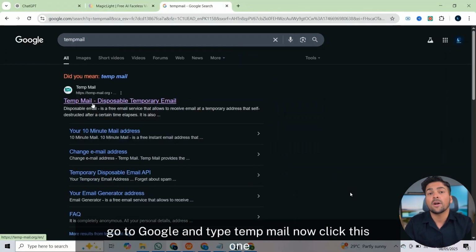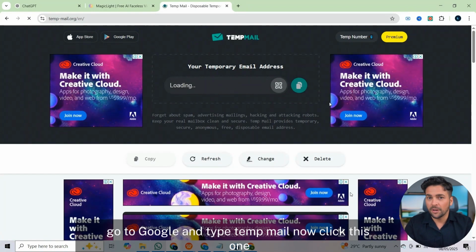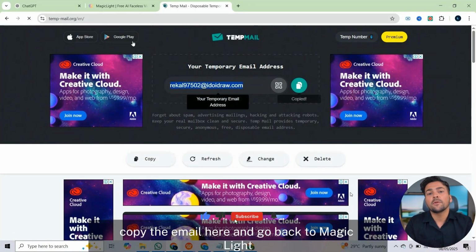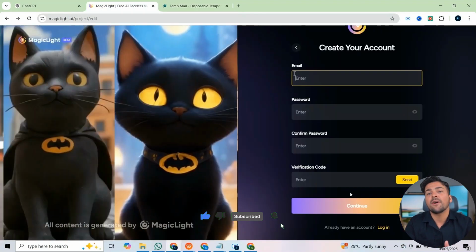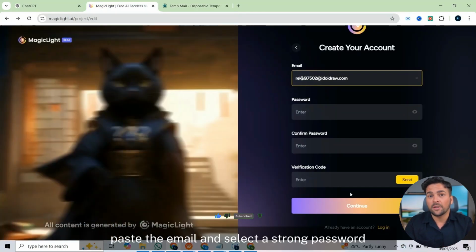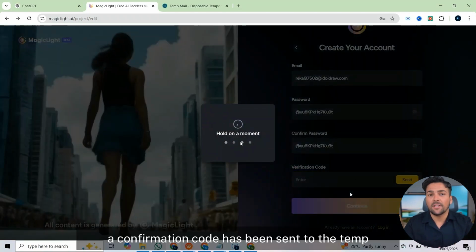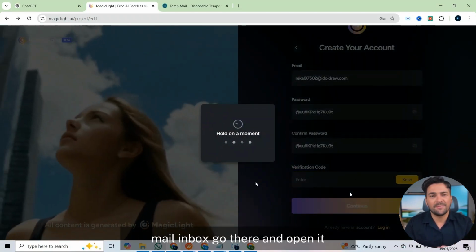Go to Google and type temp mail. Now click this one. Copy the email here and go back to MagicLight. Paste the email and select a strong password. Now click on this Send button. A confirmation code has been sent to the temp mail inbox.